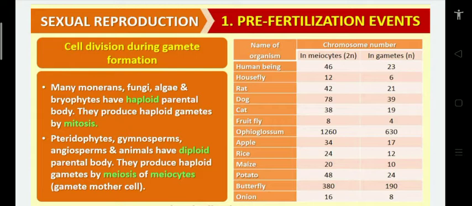So what is the chromosome number in potato meiocyte? 48. Sometimes they ask to identify the ascending order of the chromosome number in meiocyte, the descending order of the chromosome number in meiocyte, or the ascending order of the gamete chromosome number in the following organisms. Different questions may be asked. So what I am saying here: a diploid parent body meiocyte produces the gametes by meiosis division, and a haploid parent body produces the gametes by mitosis division.